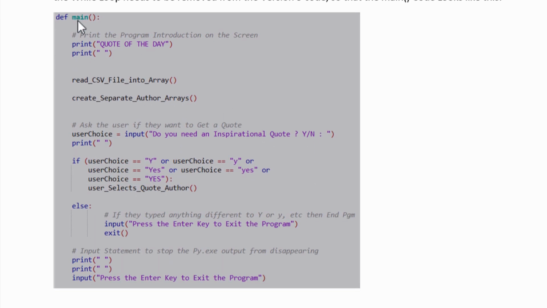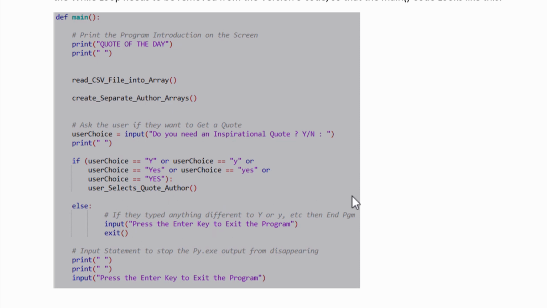And here, for example, is a def main. We've just got print quote of the day instead of grocery check price list. We're still reading the file into an array the same as we were, but we're creating separate author arrays, okay? So the same way you split everything based on vegetables, dairy, and meat into its own little array, based on author, you'll split up the quotes into their own set of quotes just for that author. So you'll have the Kanye array, the Eminem array, the Jay-Z array, and split them all up.